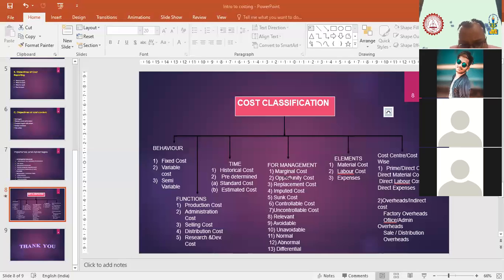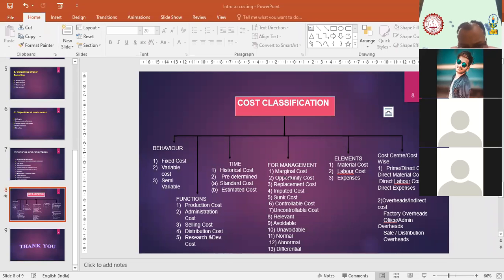Next one is avoidable and unavoidable cost. Are you able to see this? Avoidable costs are those expenses which we can avoid by taking proper care or proper decisions, like spoilage of material. Can I avoid spoilage of material by proper handling and care of the material?